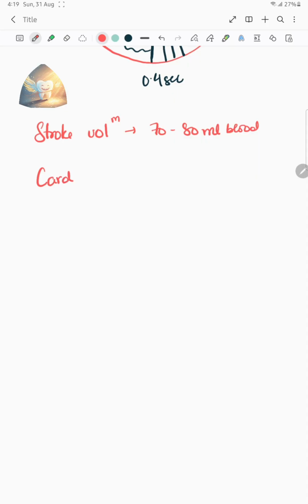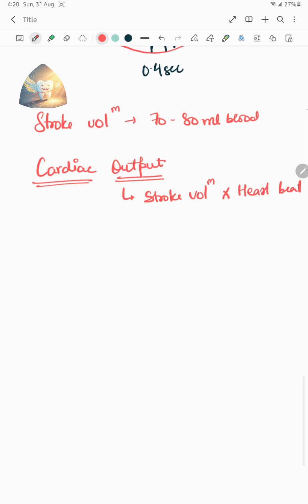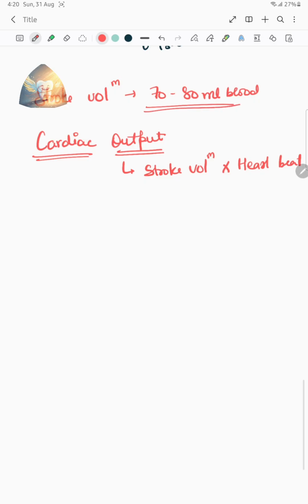Cardiac output is the amount of blood that a ventricle pushes out in a minute. Formula for cardiac output is stroke volume into heart rate. Now stroke volume is 70 to 80 ml of blood per ventricle, so 70 to 80 ml per ventricle into heartbeat, that is 70 to 72 beats per minute.